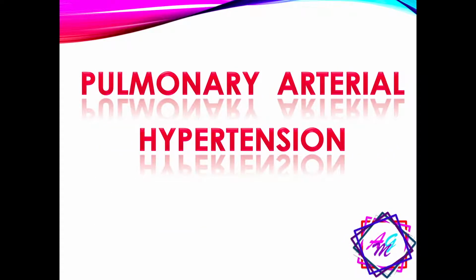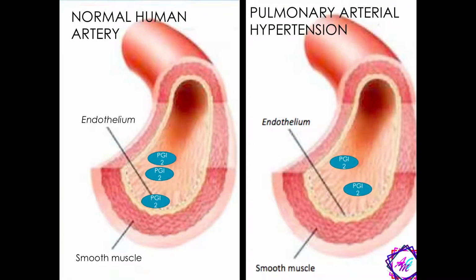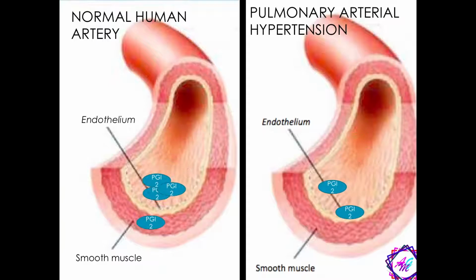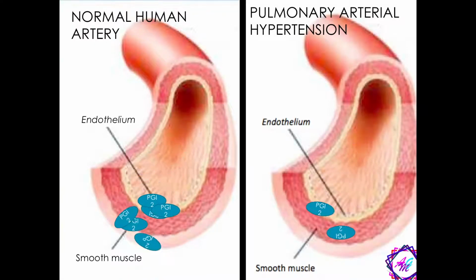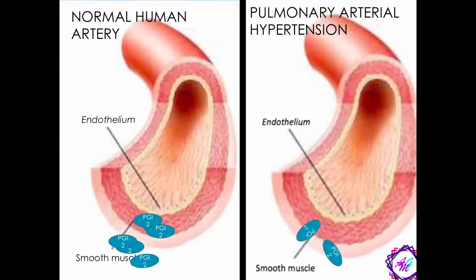Pulmonary arterial hypertension is a rare chronic progressive disease associated with the decreased production of the pulmonary vasodilator prostaglandin, or PGI2. PGI2 is synthesized in the endothelium. Its main target is the IP receptor, which is expressed in the vascular smooth muscle cell layer of the pulmonary tissue. The decreased production of PGI2 has many cardiovascular and pulmonary effects.